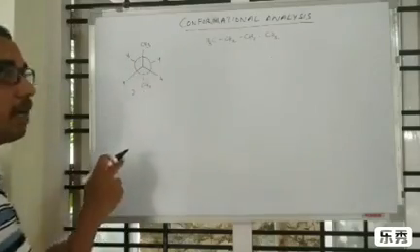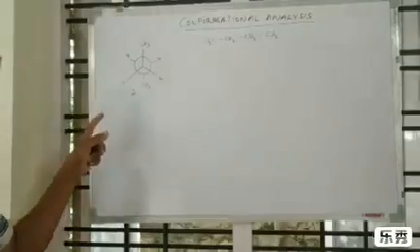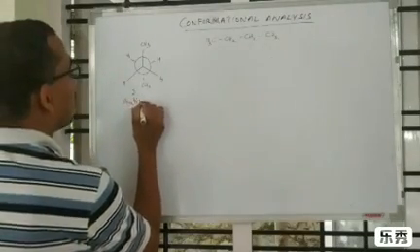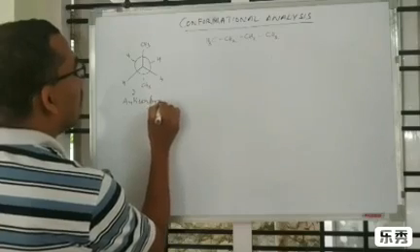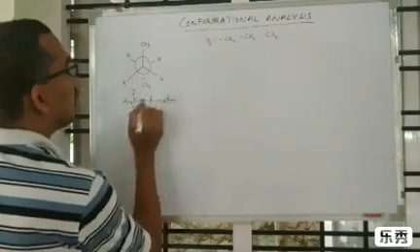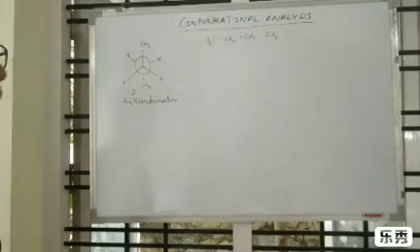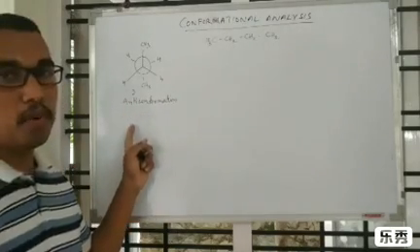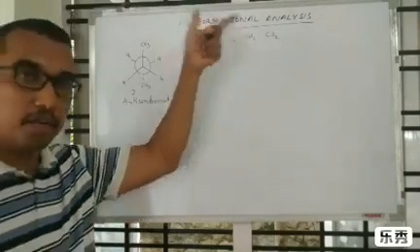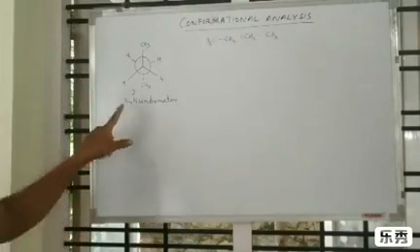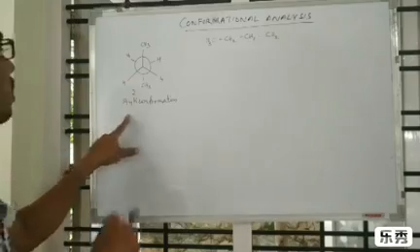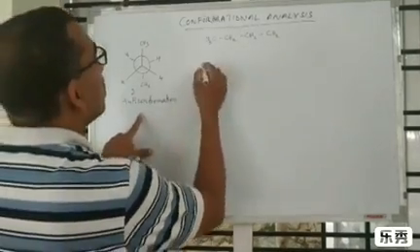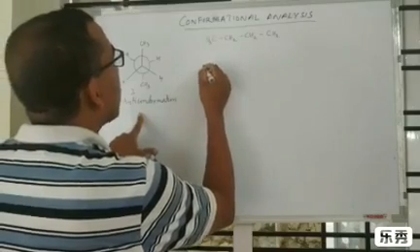So the energy level in this conformation is very less, and this conformation is known as anti-conformation. The torsional strain in this butane molecule will be higher than that of ethane molecule. Then this is anti-conformation. See, on rotation of 60 degrees, the anti-conformation will change into an eclipsed conformation.